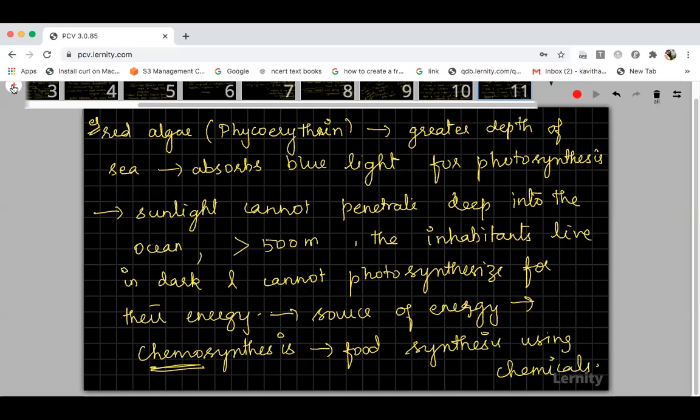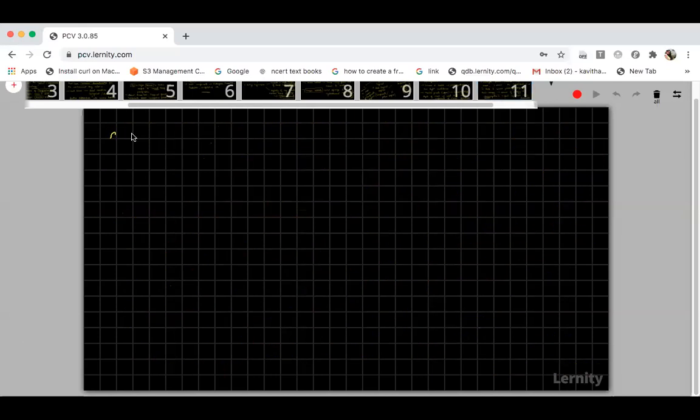Okay. And you can see that the animals of the deep seas will have some adaptation. They will either be blind. Why? Because light will not be there. So their eyes will become vestigial, or completely rudimentary. Or they will show a particular character.